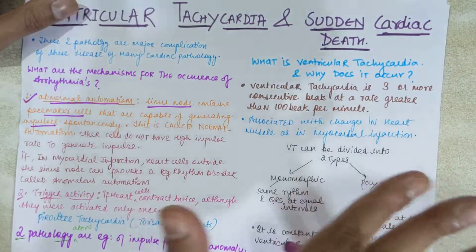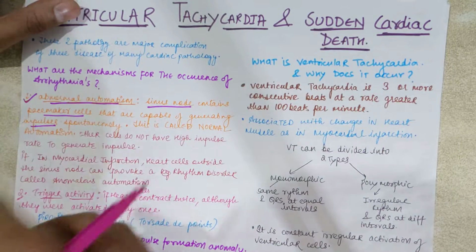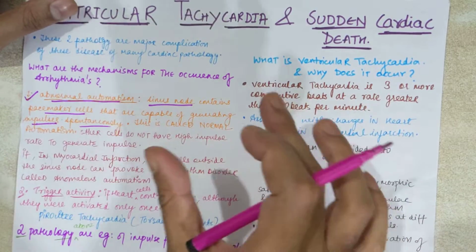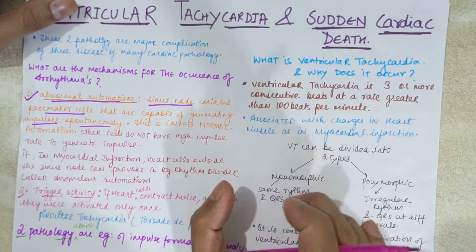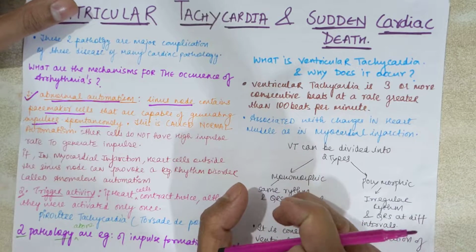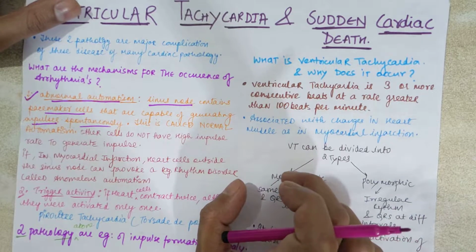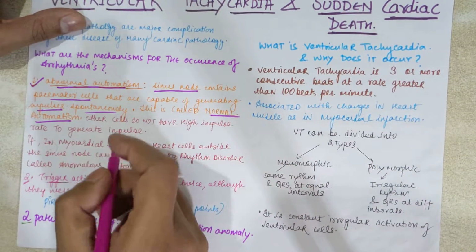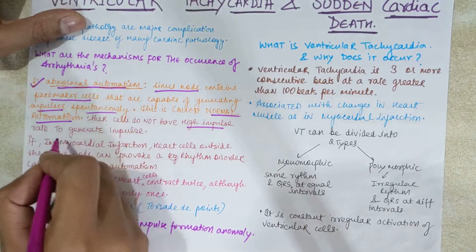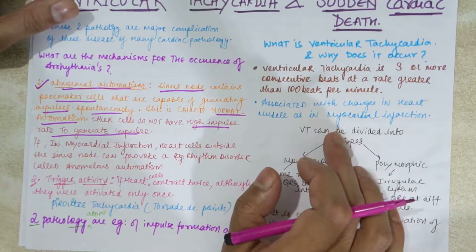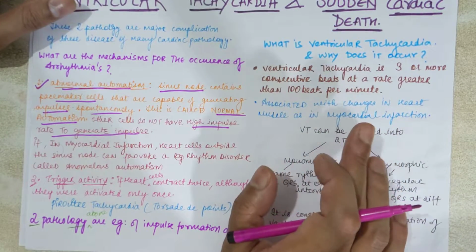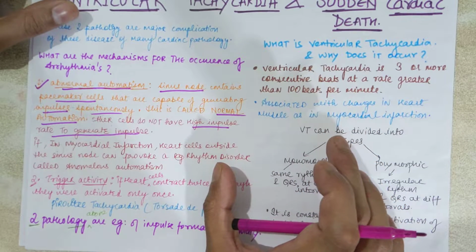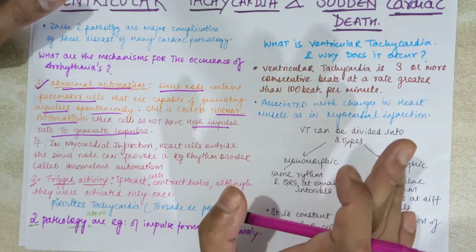The normal heart rhythm is from the sinus node. These cells are capable of generating the impulse spontaneously. Sinus node, then AV node, then the bundle of His, after that the Purkinje fibers. These are the main pathway of the impulse generation. This is called normal automatism. What happens in pathology is that other cells do not have a high rate to generate the impulse. The impulse cannot be generated from the AV node because its potentials are not as high as in the sinus node, so there is no chance of generating an impulse from those regions.